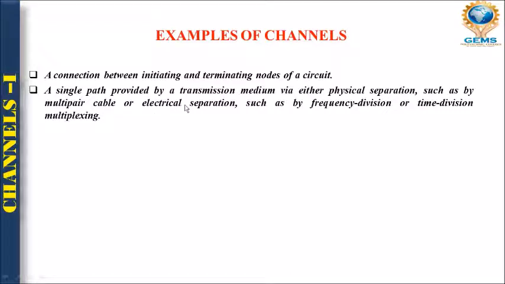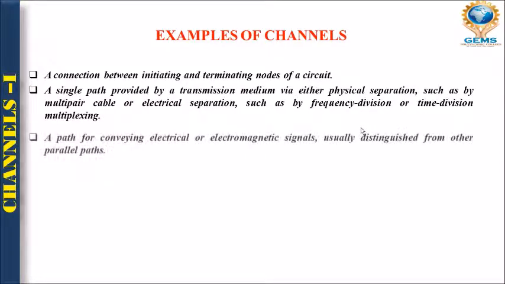Next, if you want to go for electrical separation, it can be done in two ways. First is FDM, frequency division, and second is time division multiplexing. That means FDM and TDM.